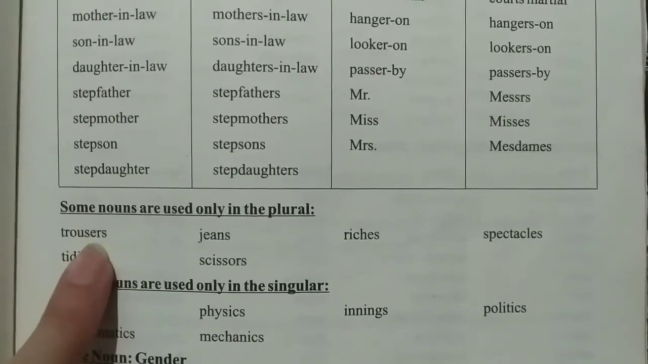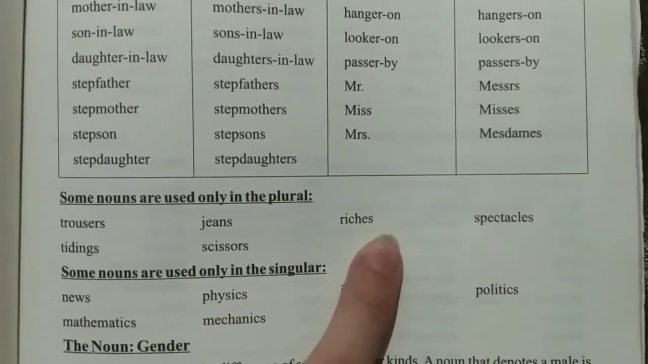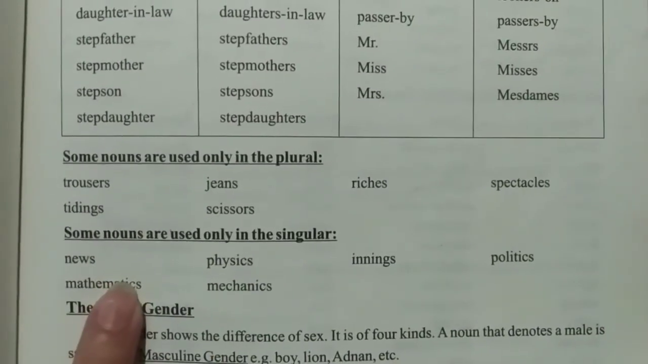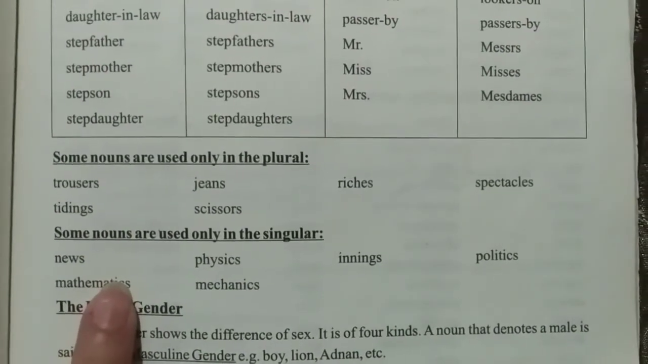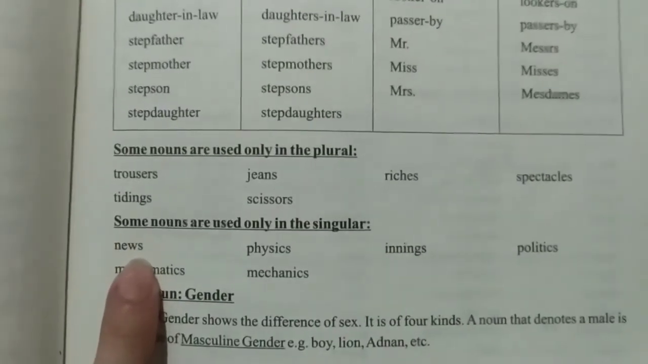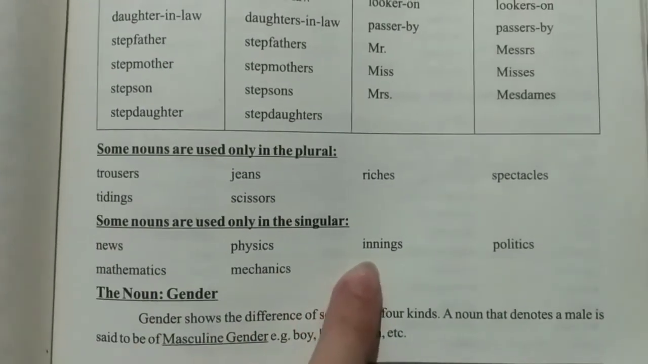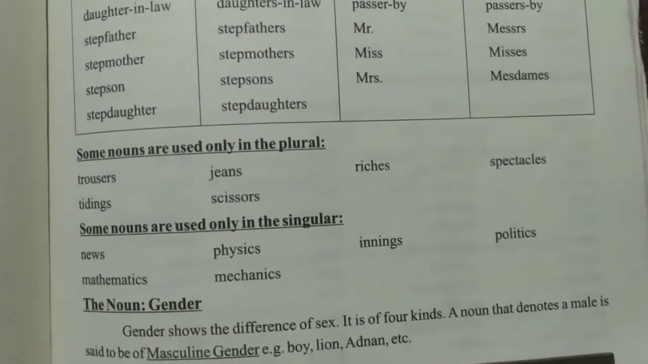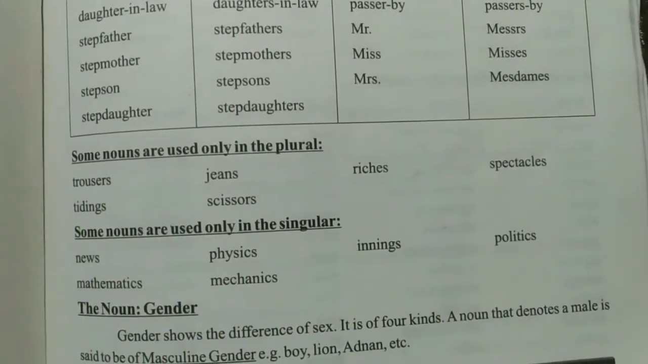Here we have some nouns that we only use in plural. For example, trousers, jeans, riches, spectacles, tidings, Caesars. And here are some nouns that we always use in singular: news, physics, innings, politics, mathematics, mechanics. They would only be used in singular.